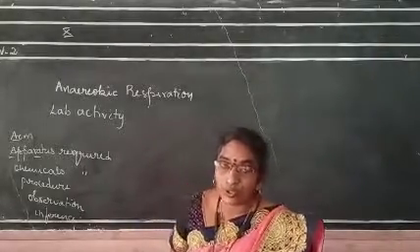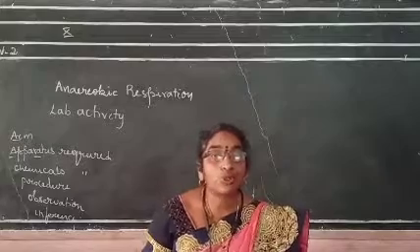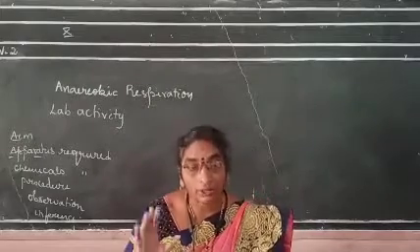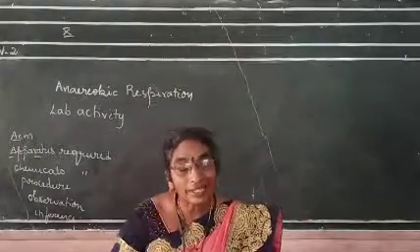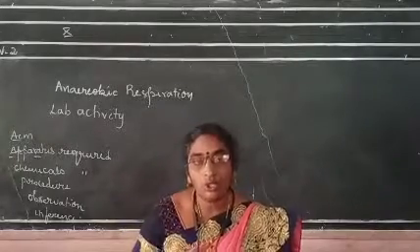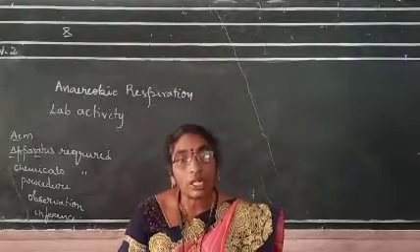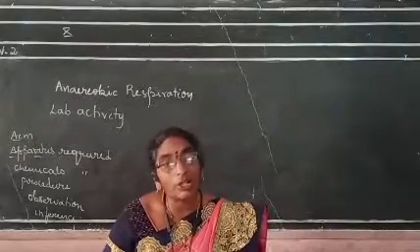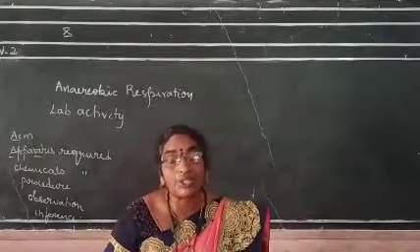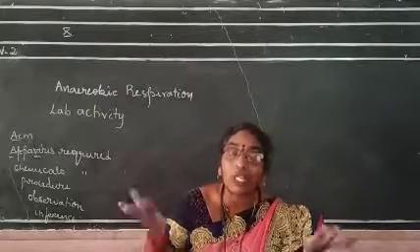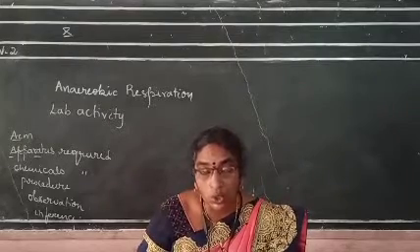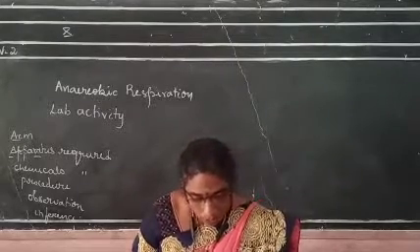Procedure: you arrange the apparatus as shown in the figure. You take one bottle and in it you take the glucose solution. To remove dissolved oxygen from the glucose, you boil it for some time. Why do we boil it for some time? If any oxygen is there in the glucose, it will be evaporated through heating. Whatever oxygen is present in the glucose will be removed by heating.